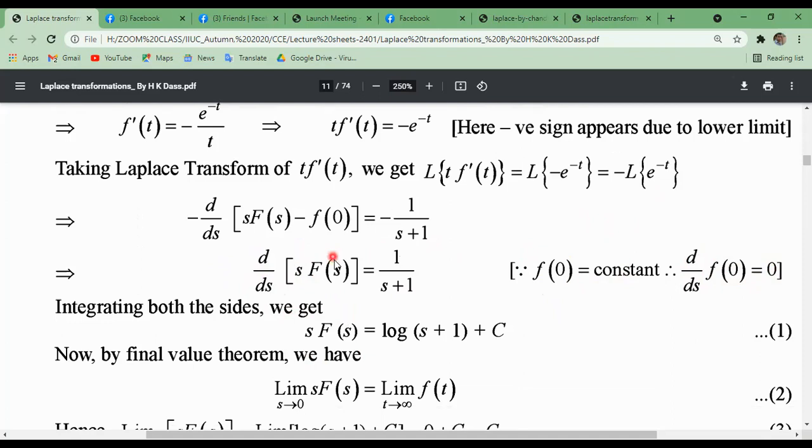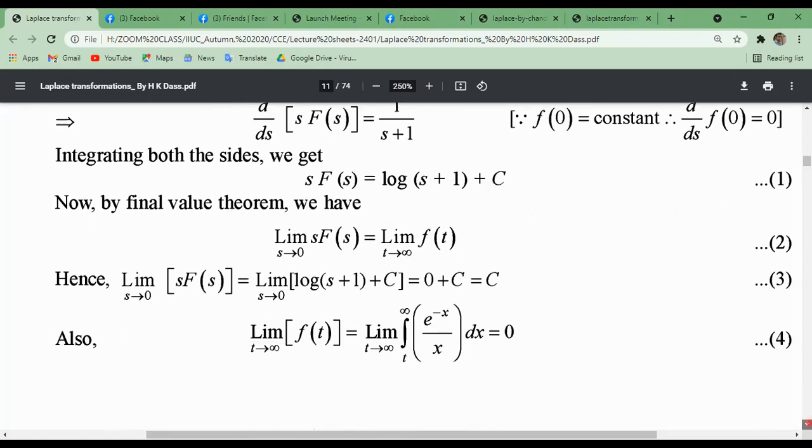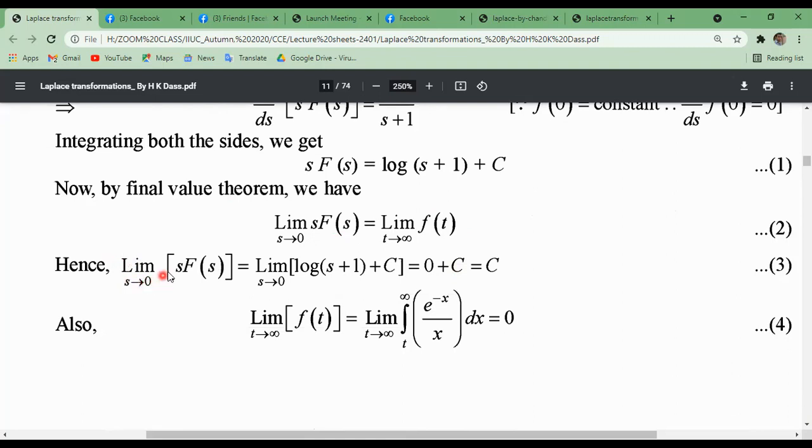Now integrating on both sides with respect to s, s into F of s equals, by the formula of the integral of 1 by x, log x plus c. Now by the final value theorem, you must know this relation. Hence limit s tends to infinity of s into F of s equals limit s tends to 0 of log of s plus 1 plus c. Putting s equals 0, log 1 equals 0, so 0 plus c, only c. That means this equals c.